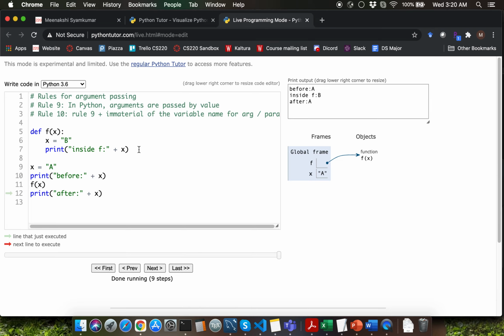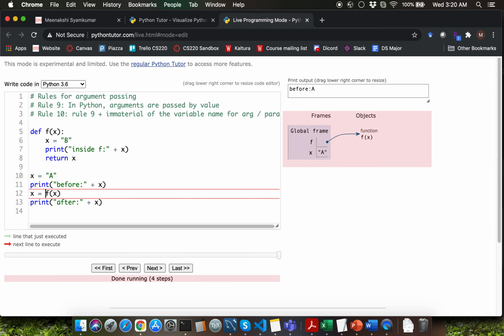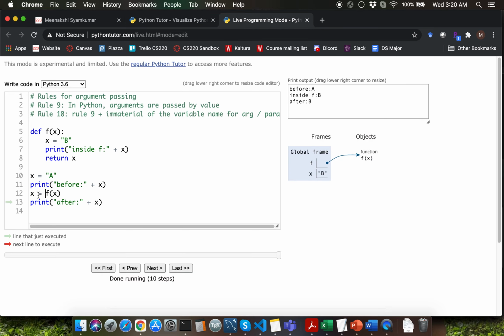How can we achieve that? We'll have to return the value of the variable x, and we can capture the return value into a variable where we are calling the function. Let's say that we want to update the global variable x. So I'll have to say x equal to f of x here.